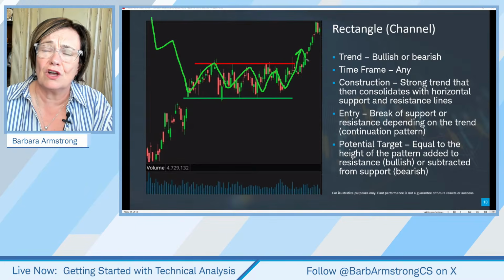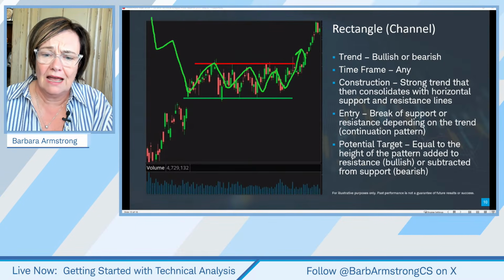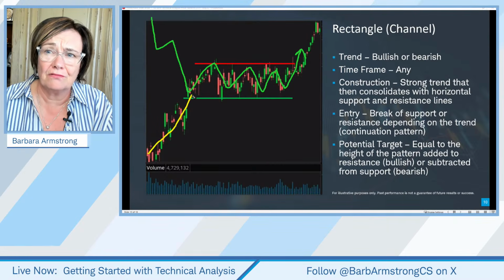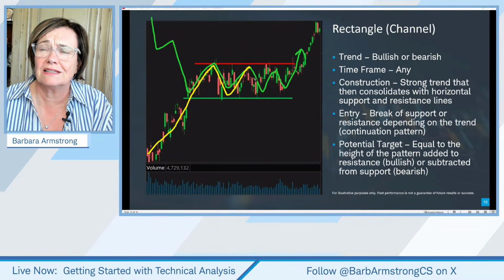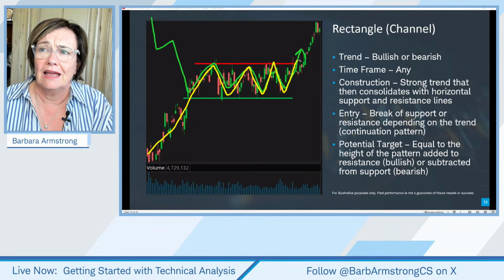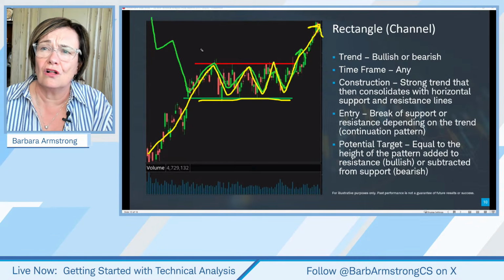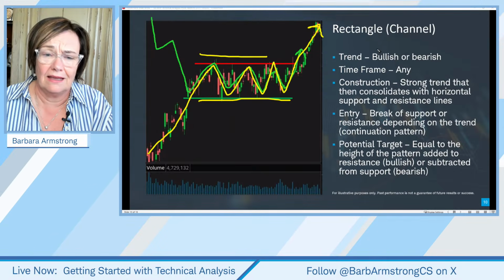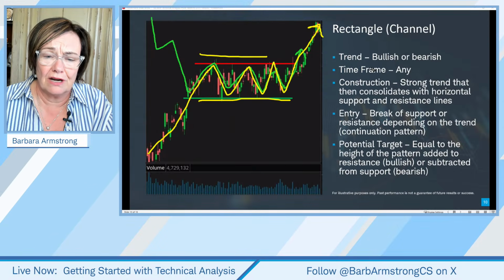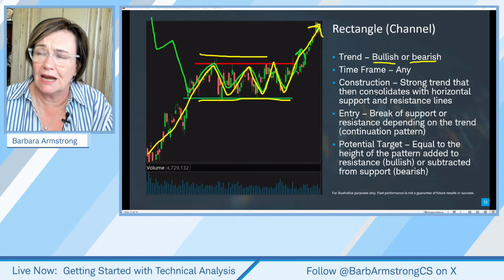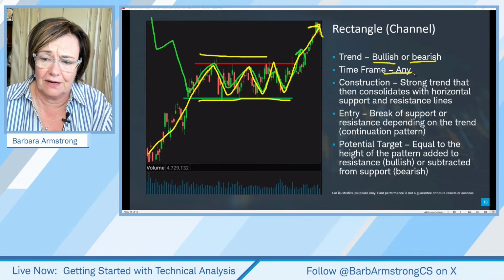And so that's what we call a trend reversal pattern. And then other times we see this idea where something's had a big run to the upside, and it pauses to rest for a while, and then it continues on its way. So this channel can go either way. It can be a trend reversal or a trend continuation, and it can be bullish or bearish, and it can occur in any time frame.